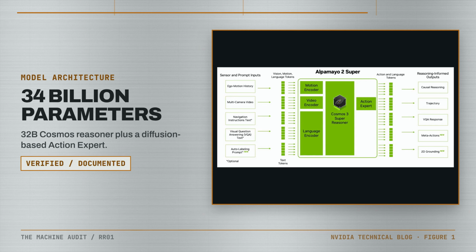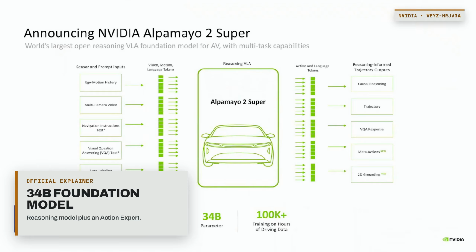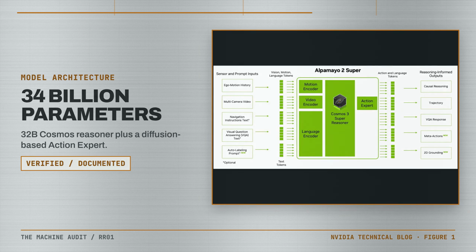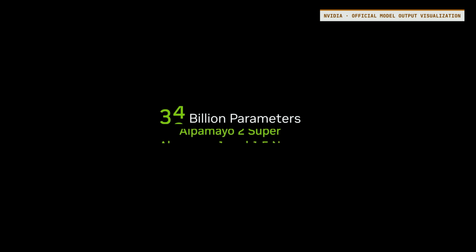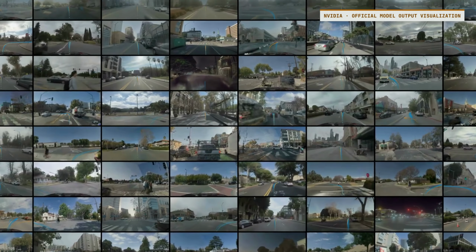The released checkpoint is described as a 34 billion parameter vision language action model. It combines a 32 billion parameter Cosmos reasoner with a diffusion-based action expert. Its inputs are not just one forward camera. The public workflow uses synchronized images from multiple cameras, previous vehicle motion, and an optional text prompt.